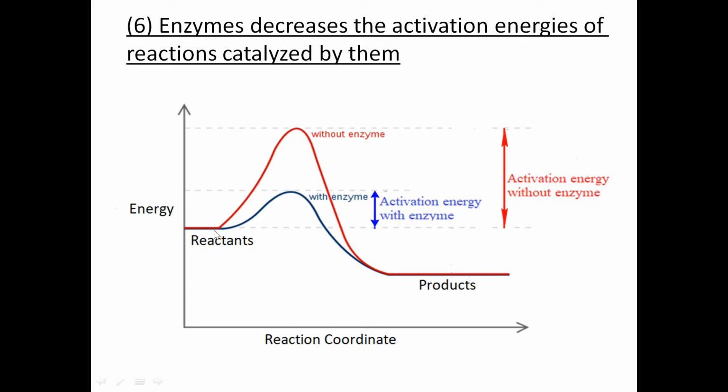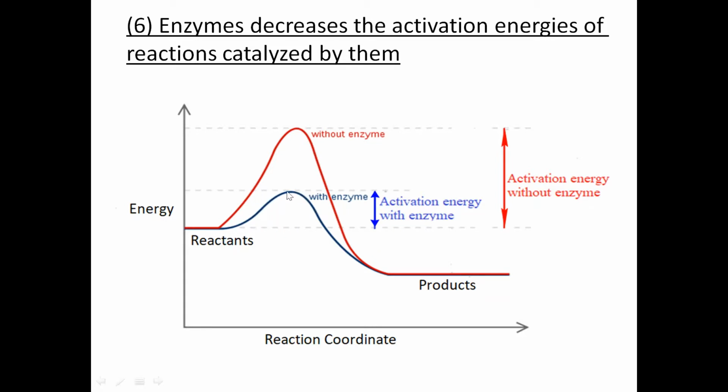So this is the energy of the reactant, this is the energy of the transition state. So this much activation energy is required when the enzyme is not present. Now in the presence of enzyme, see, activation energy is lowered. This blue line indicates the plot for the reaction in presence of enzyme. So here you can see this is the activation energy in presence of enzyme. So activation energy is lowered.